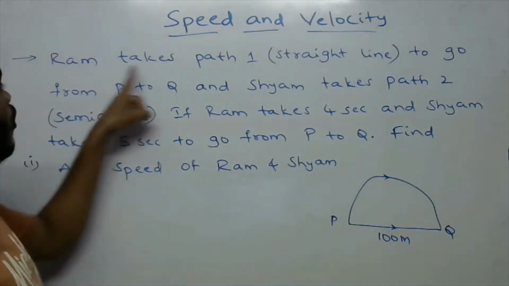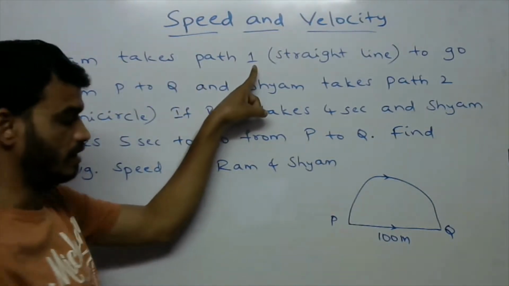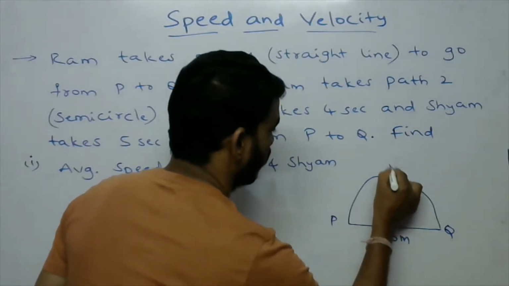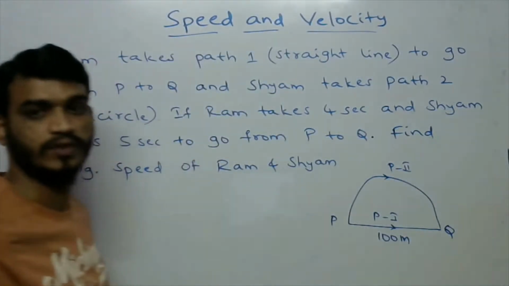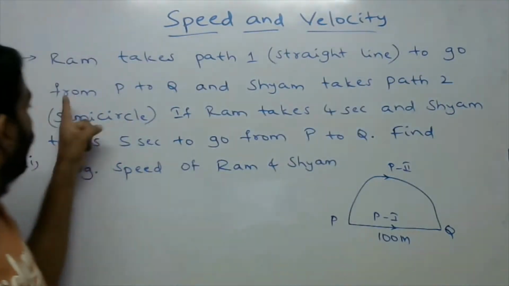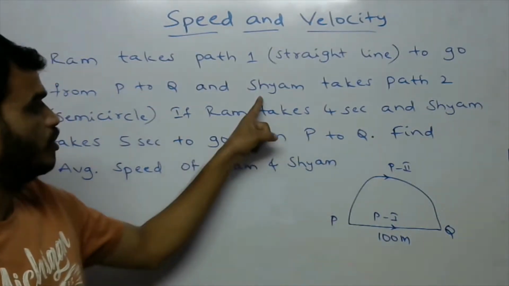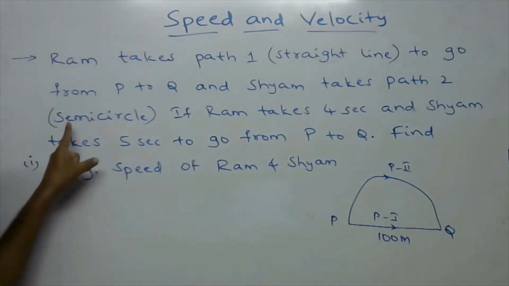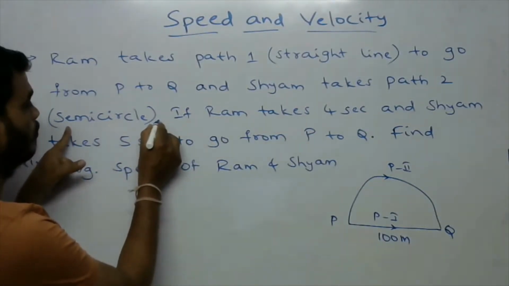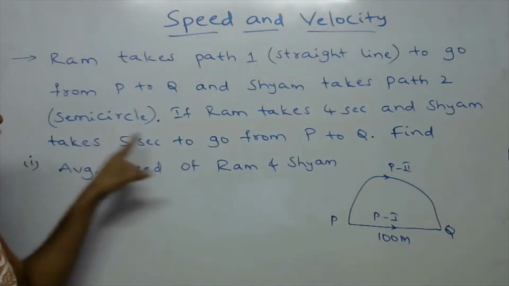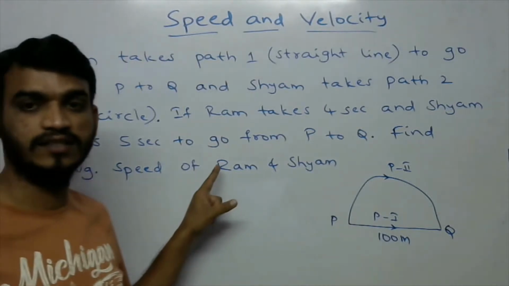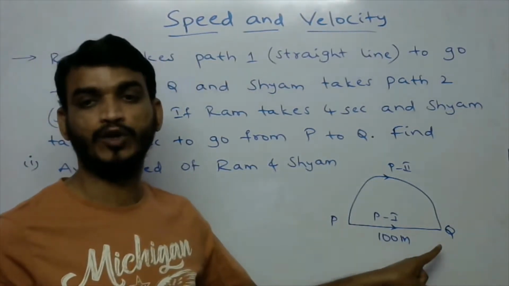So here Ram takes path one, that is the straight line. This is path one, and this is path two. Ram takes path one, the straight line, to go from P to Q, and Shyam takes path two, that is a semicircle. If Ram takes 4 seconds and Shyam takes 5 seconds to go from P to Q.